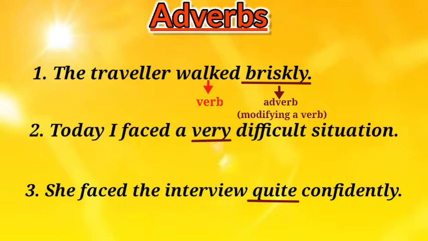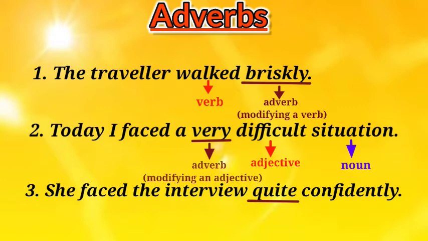In sentence 2, difficult is an adjective describing the noun situation. The adverb very adds to the meaning of the adjective difficult. It tells how difficult the situation was, and hence very is an adverb modifying an adjective in a sentence.